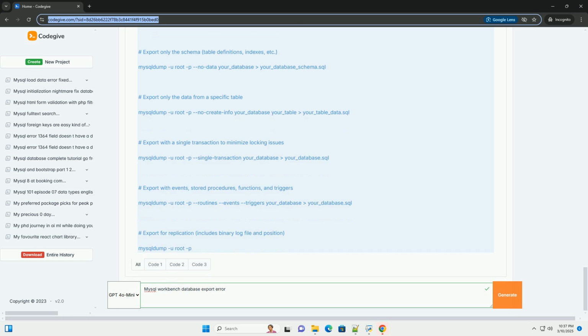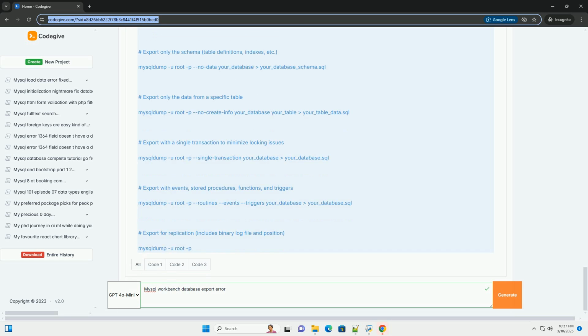Find the [mysqld] section and add or modify the line. Increase net_read_timeout and net_write_timeout. These variables control the timeout values for reading from and writing to the network connection. If the export process is slow, increasing these values can prevent premature disconnections.